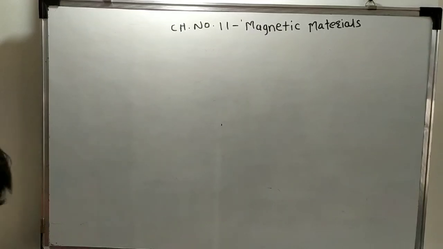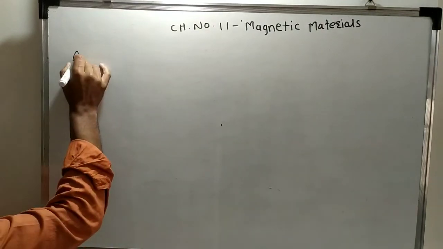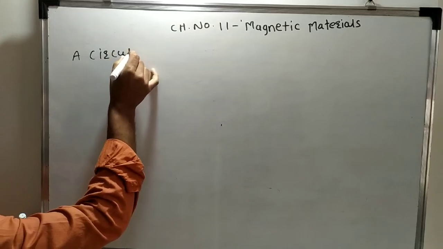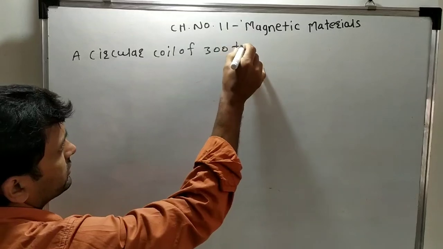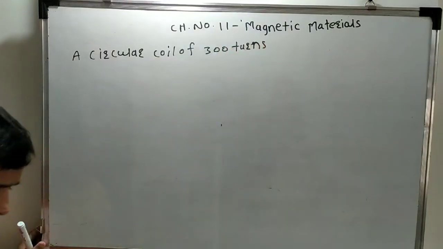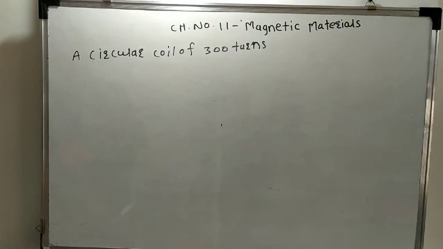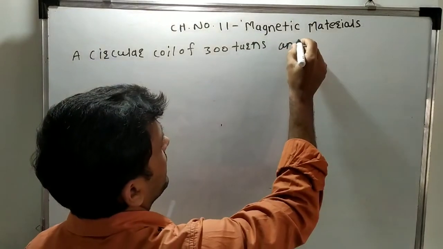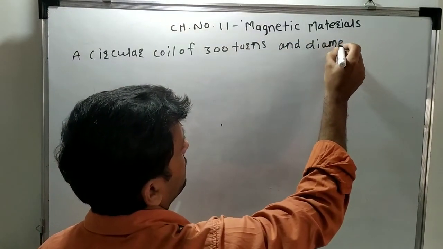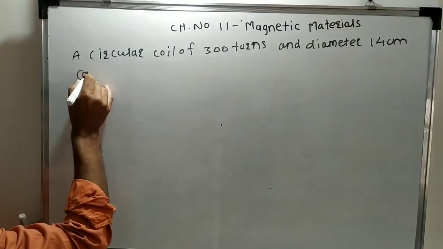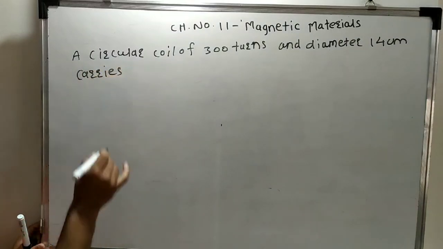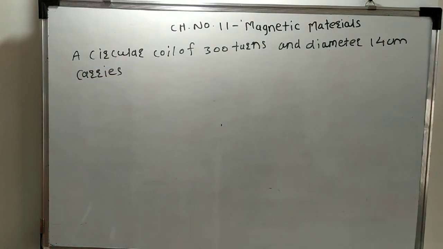A circular coil of 300 turns and diameter 14 centimeter carries a current of 15 ampere.